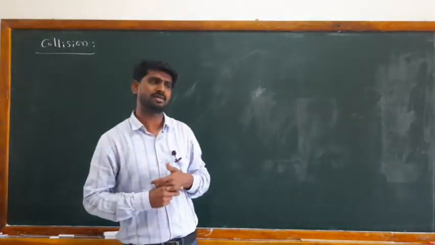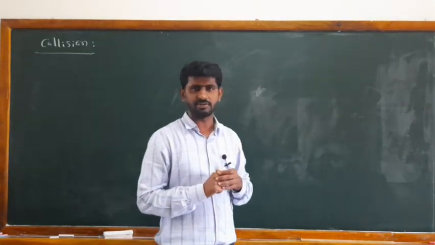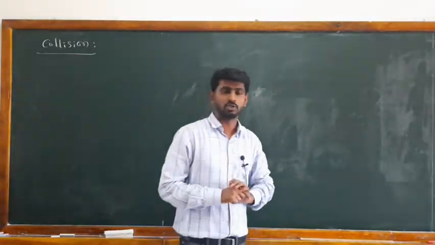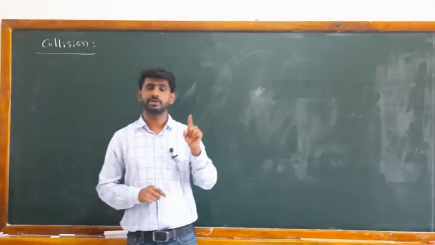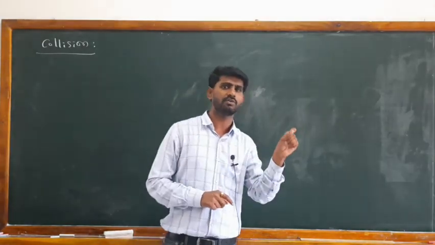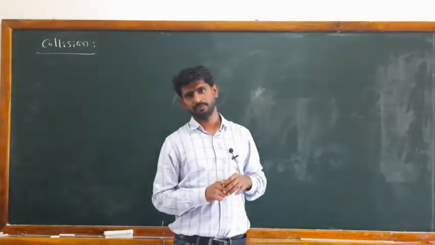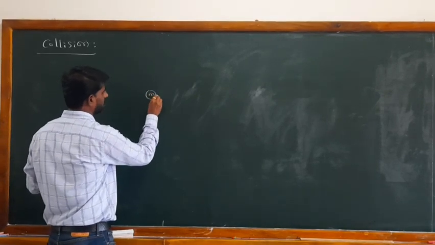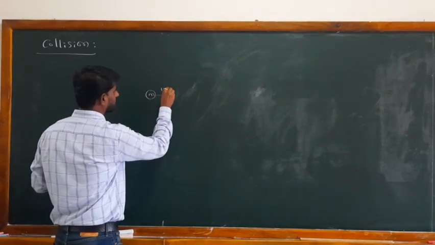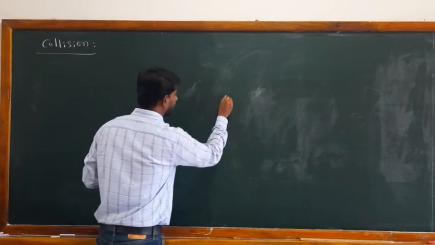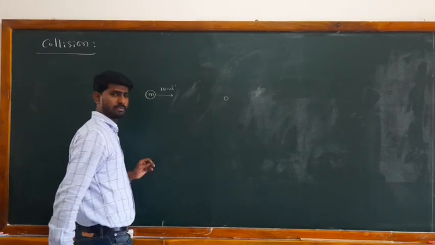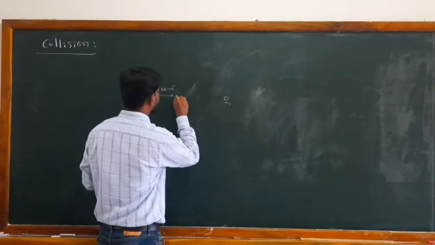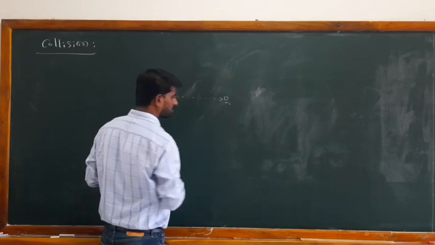Collision means an interaction between two bodies, due to which there is a change in the magnitude and direction of the velocity. For example, a body of mass m1 is moving with a velocity of 10 meters per second, and there is one more body, m2, which is at rest. It comes and collides with this one.